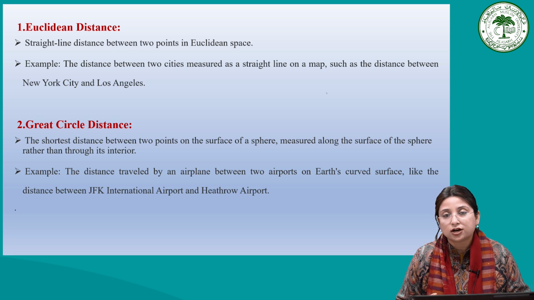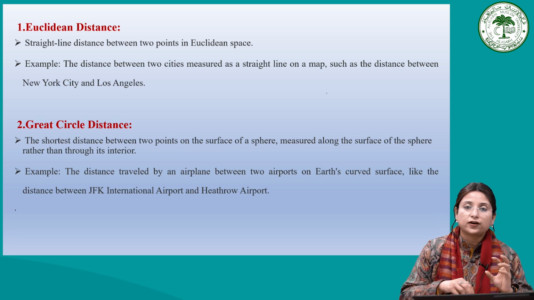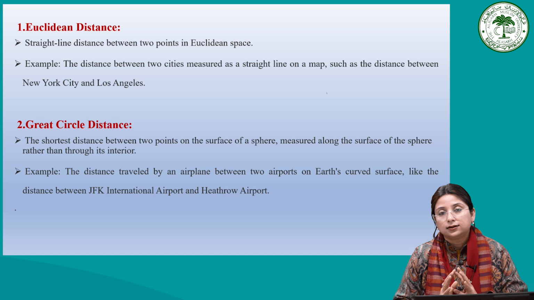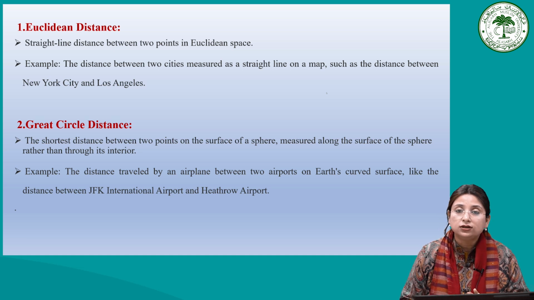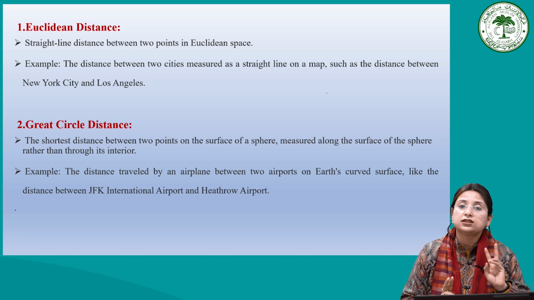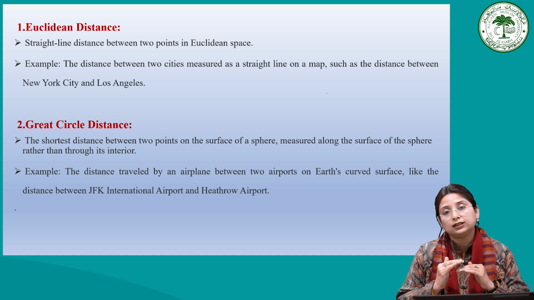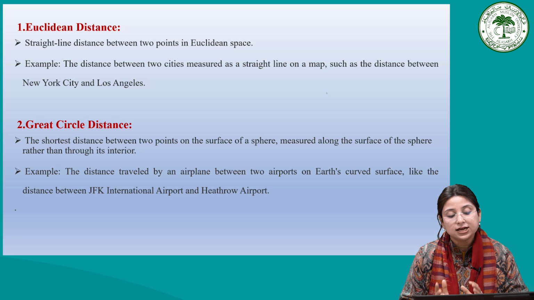Interior means we are not talking about following the different intersecting networks or pathways, but instead we find the shortest distance between two points simply on the surface of the sphere.